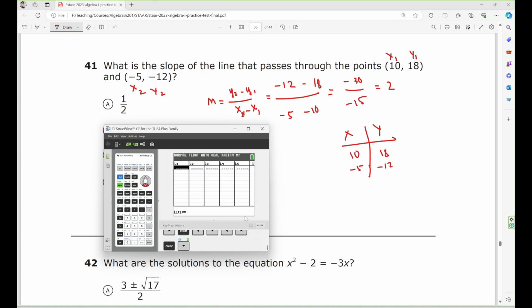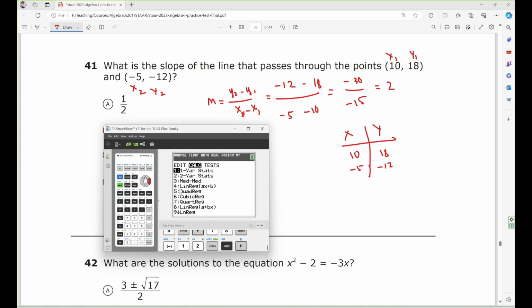Now, 10, negative 5. Just input the value. 10, negative 5. And then this one should be 18 and negative 12. Alright, now you hit start again, go to calc. Alright, number 4. Go to store. Go to VARS, Y-VARS, function, Y1, calculate, enter. Now slope a equal to, right here, that's the answer.